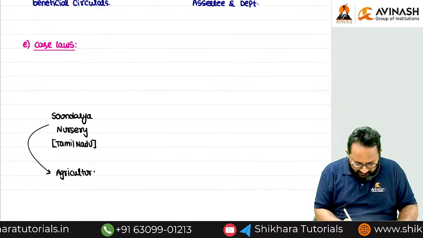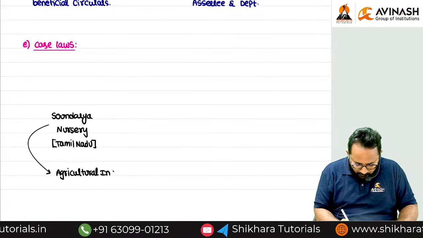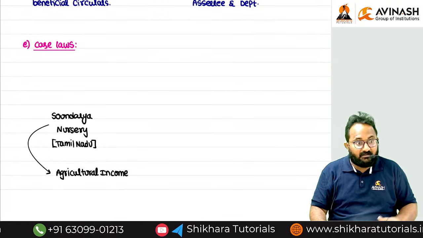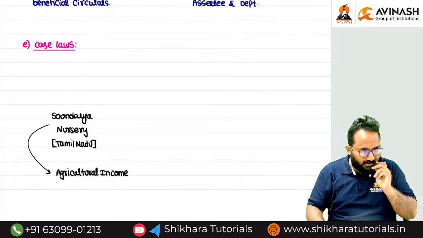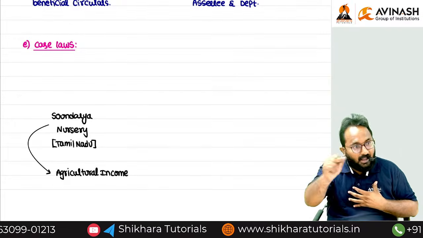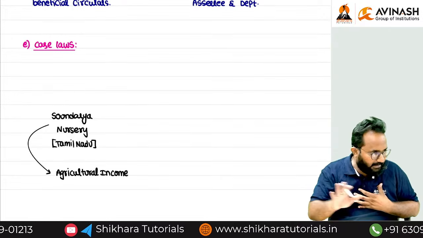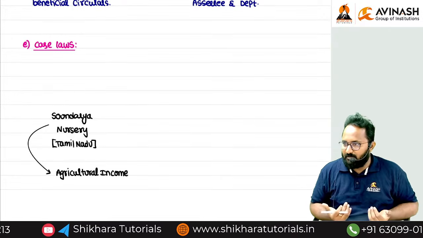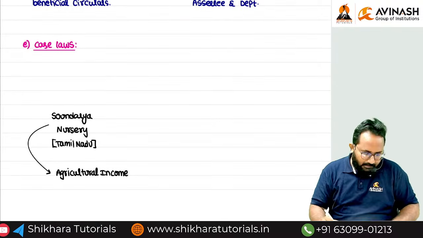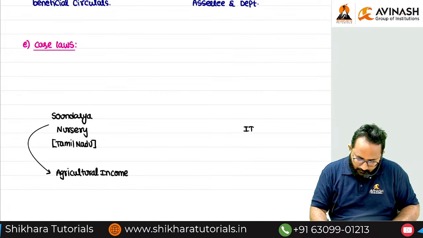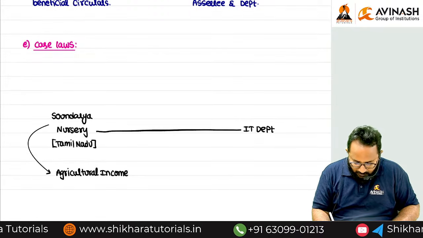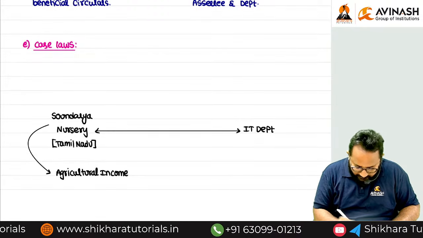That means agricultural income is exempt. You know already, entry number 82 in List 1 of the 7th Schedule to Article 246. We have no power to collect tax on income except on agricultural income. Agricultural income is completely exempt. They have taken that provision as a base, and they are clearly saying it is exempt. But the income tax department is clearly arguing, yes, there is a huge dispute between these two parties. What is the dispute? I will tell you.